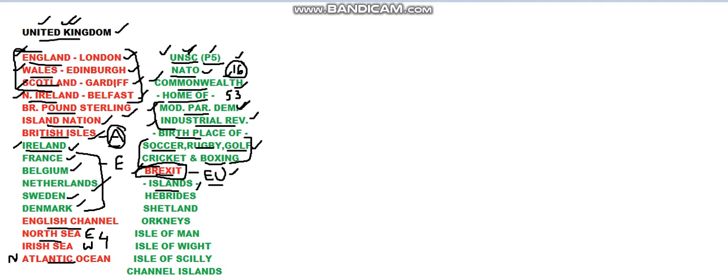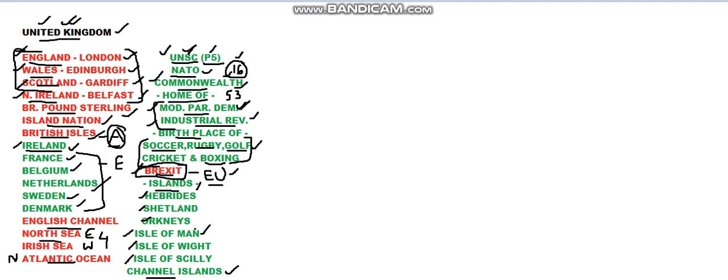So apart from these four nations, there are also islands that belong to the United Kingdom. They are the Hebrides, Shetland, the Orkneys, the Isle of Man, the Isle of Wight, the Isle of Scilly and the Channel Islands. All of these surround the United Kingdom, and they are part of the United Kingdom except two, that is the Isle of Man and the Channel Islands.